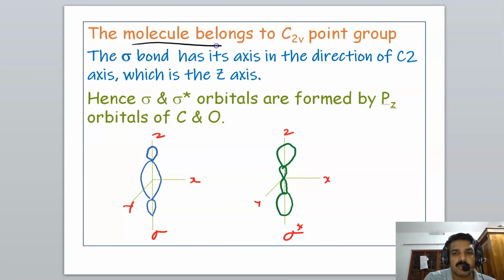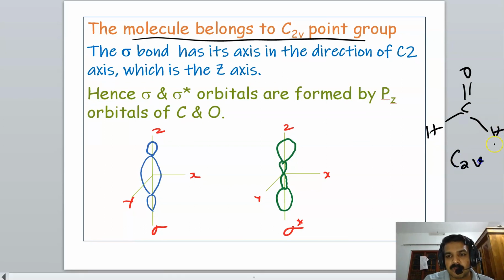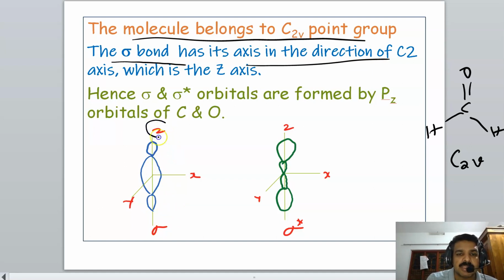Listen. The molecule belongs to the C2v point group. I already told you the CHO molecule belongs to the C2v point group. Then the sigma bond has its axis in the Z direction. Look at the picture. The sigma bond is formed by the overlapping of the 2pz orbital of carbon and oxygen. So the picture is like this.